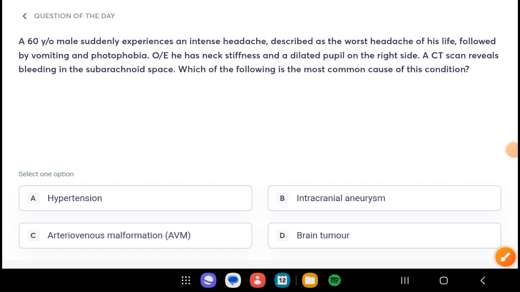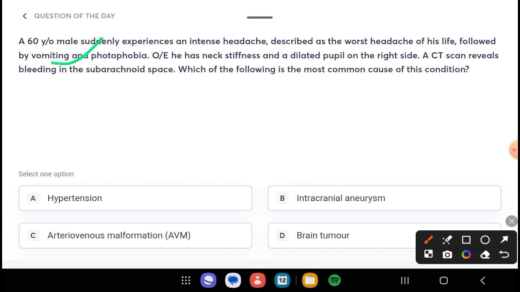A 60-year-old male suddenly experienced an intense headache, described as the worst headache of his life, followed by vomiting and photophobia. On examination, he has neck stiffness and a dilated pupil on the right side. On further investigation, CT scan reveals bleeding in the subarachnoid space.